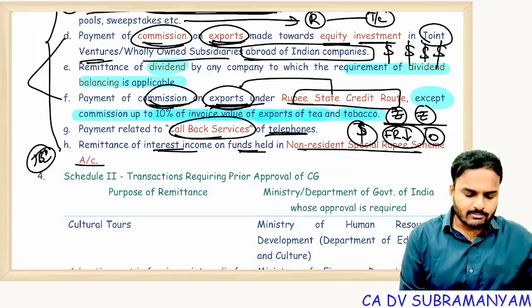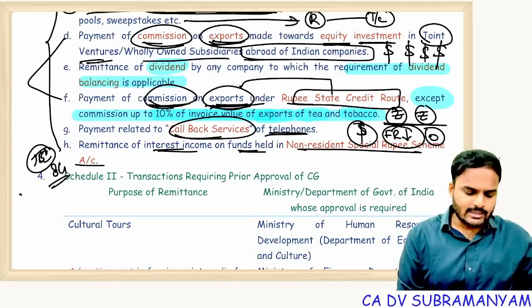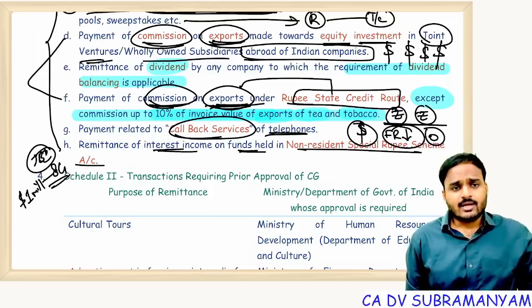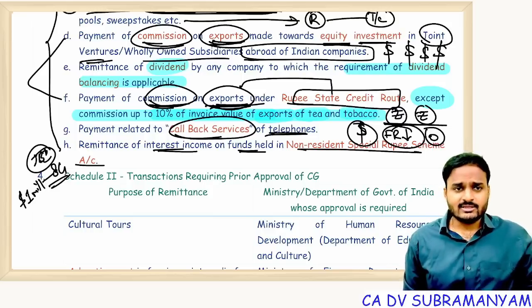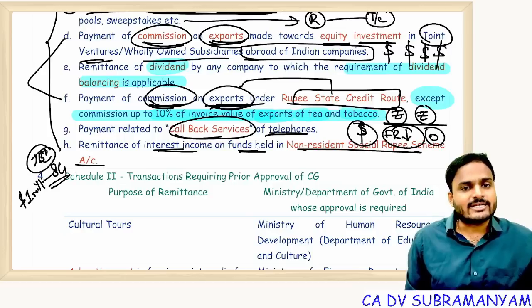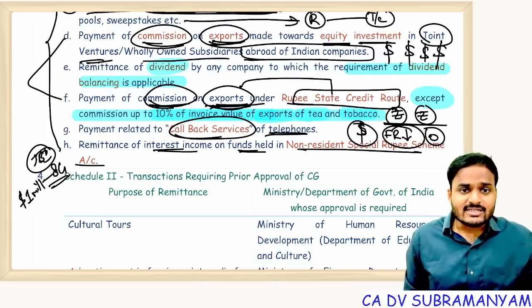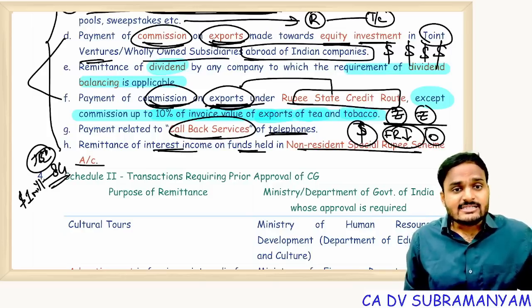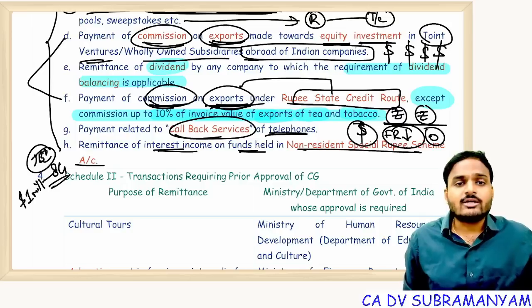He deposited some 8 crore rupees. He deposited actually $1 million. Upon conversion, it became 8 crore rupees. Now, by the time he is leaving the country, that 8 crores became 9 crores. Why? That 1 crore of interest got accumulated, for example. Now, that interest income, remittances will be done only in rupees, but not in dollars.